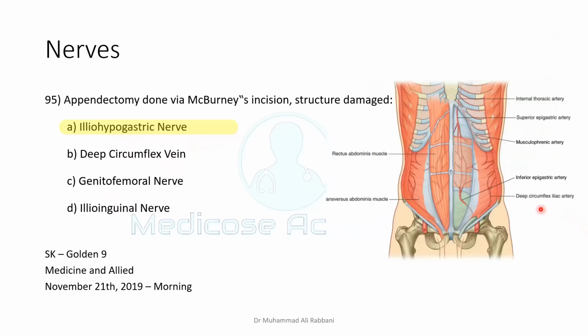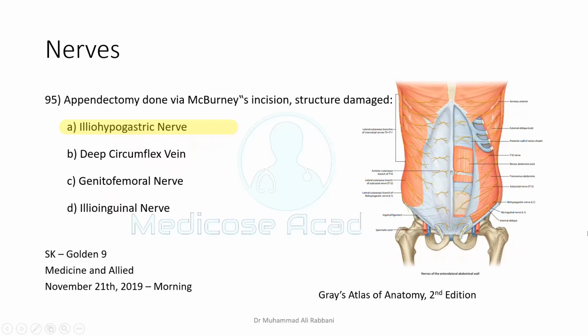So here you see the anterior superior iliac spine, and here is the umbilicus. Between these two points you draw a line, divide it in three parts, and the junction between the lateral and middle thirds is known as McBurney's point. And here you see the McBurney's incision. Here you can see that this artery, the deep circumflex iliac artery, is passing the line of the incision. So if a surgeon is not careful enough, the deep circumflex iliac artery including the vein may be involved in the incision.